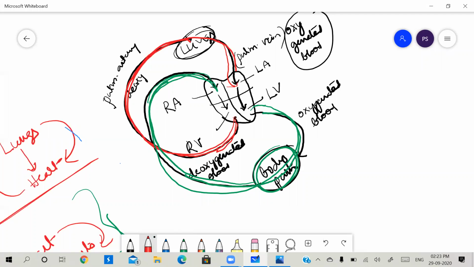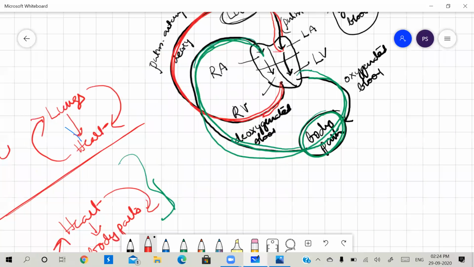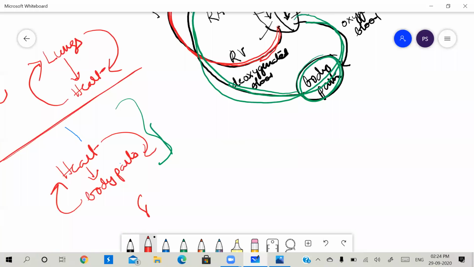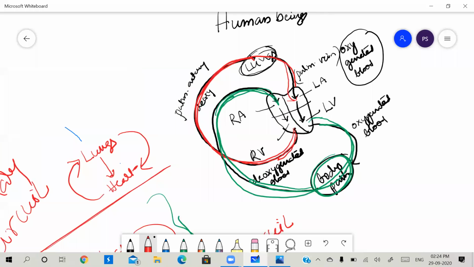Here the circuit between the lungs and heart is called the pulmonary circuit. In the same way, the circuit or cycle between the heart and body parts is called the systemic circuit. So here we are observing two cycles of blood circulation.